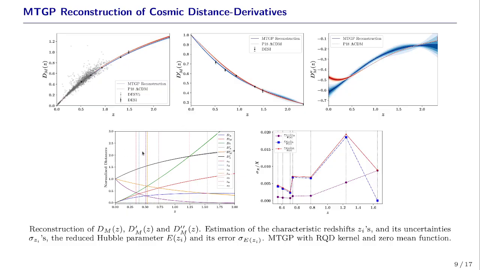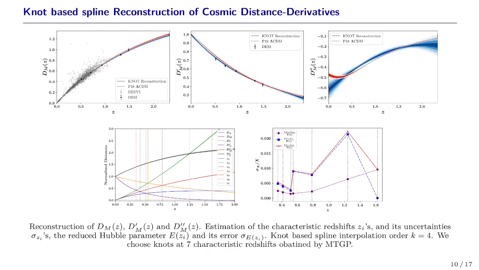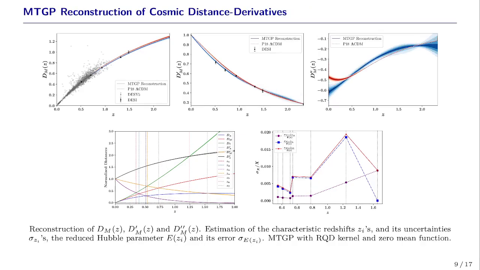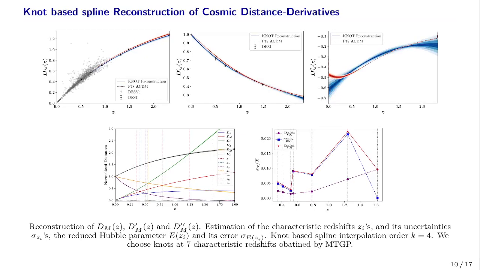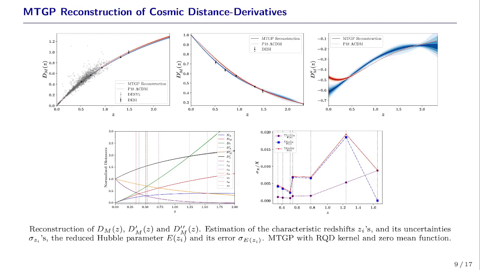Now once we have identified these 7 characteristic redshifts, we consider them as fixed knots, and we do an interpolation about these knots. So here we are considering a knot-based spline reconstruction, and we do the same exercise, and these are the results. In both cases, we see the results are mostly consistent within 2 sigma.